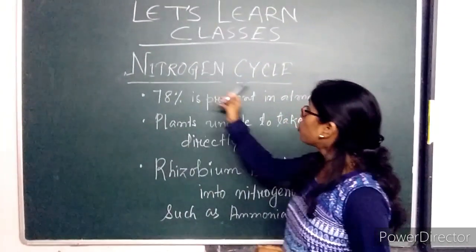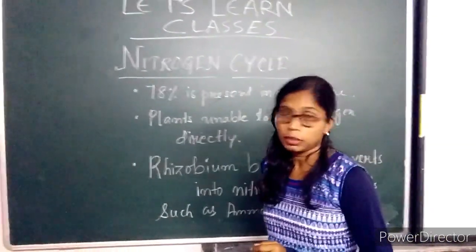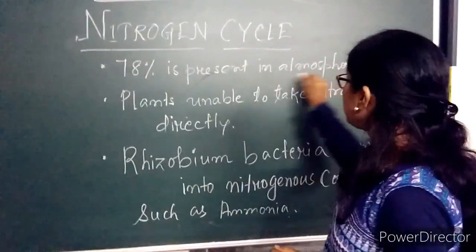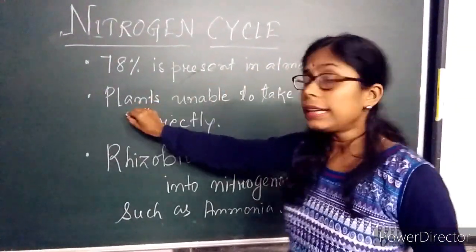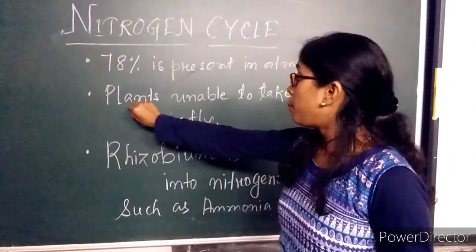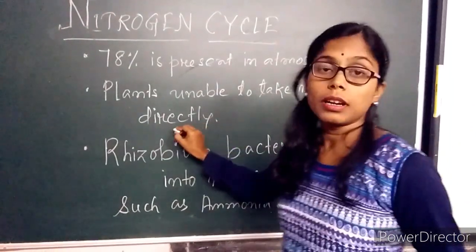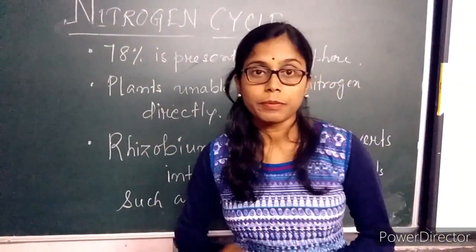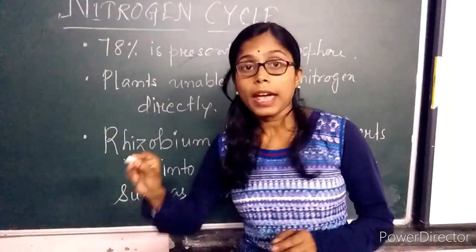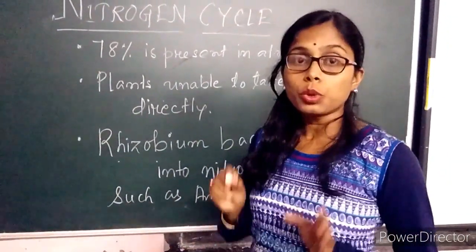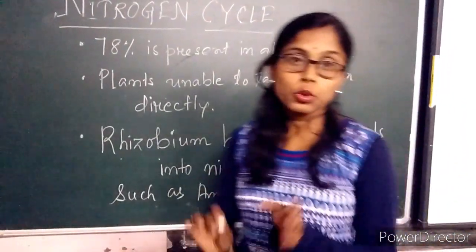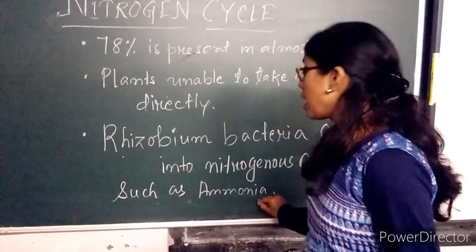As nitrogen is very important for the plant, 78% of nitrogen is present in the atmosphere. Plants need nitrogen to make protein, but plants are unable to take nitrogen directly from the atmosphere. So Rhizobium, the bacteria, helps the plant to convert the atmospheric nitrogen into a nitrogenous compound such as ammonia.